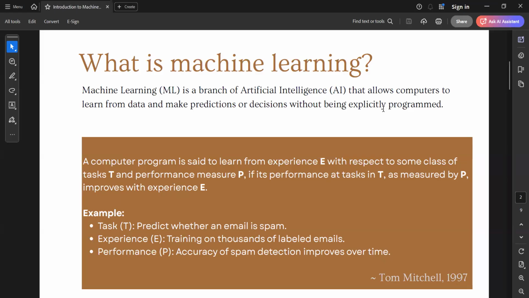Now, what happens when new keywords arise? We have to go into the program again and change it manually every time a new keyword appears, or the hackers get more technical, right? So, learning without being explicitly programmed means that we don't need to write the code again and again to improve it.